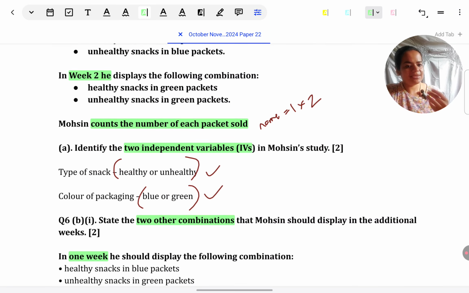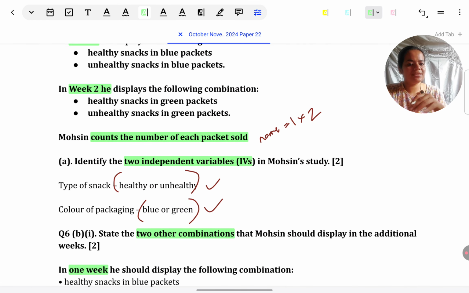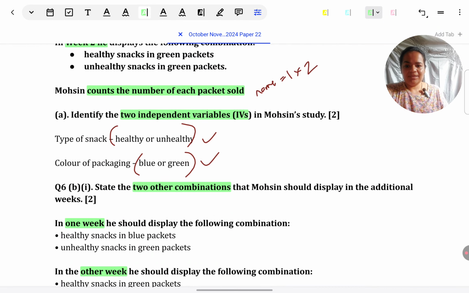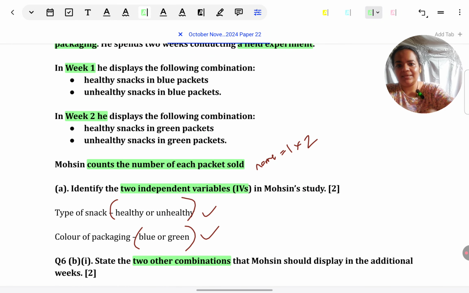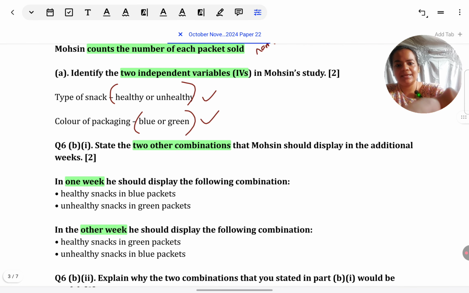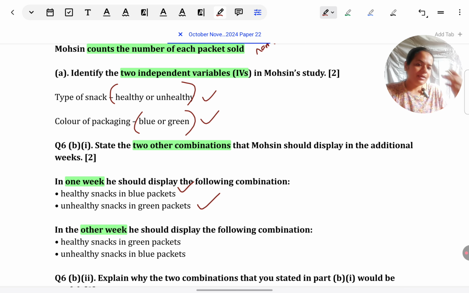So what we have to do is simply look at which permutations Mohsin has used and then just present the ones which he hasn't for the alternatives. So we saw first, he presented healthy and unhealthy snacks in blue packets. And so what we can say is in the first week, he can present healthy snacks in blue packets and unhealthy snacks in green packets. So that will be a combination that is different from the one he's already presented. In this way, he will be covering all sorts of combinations.